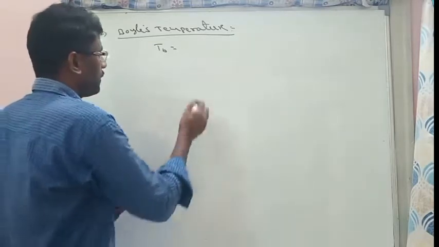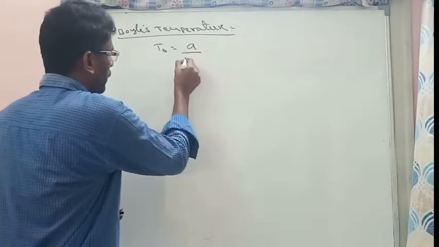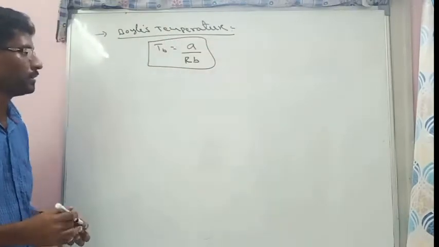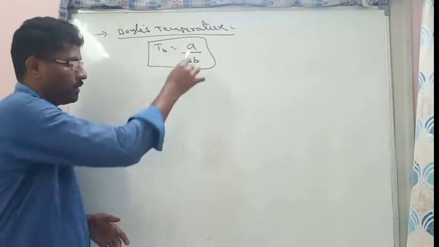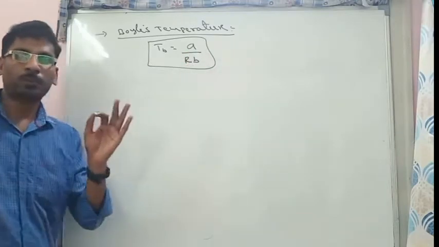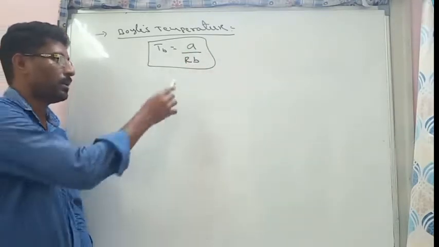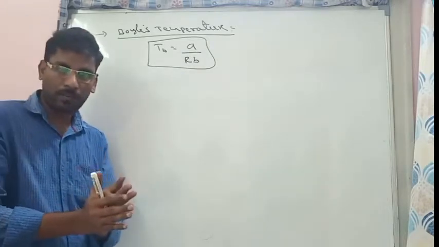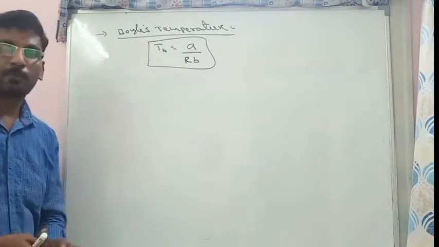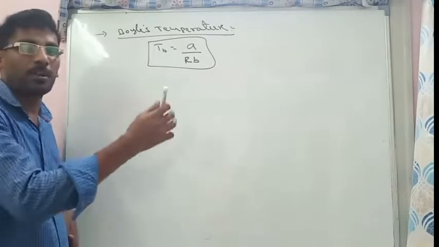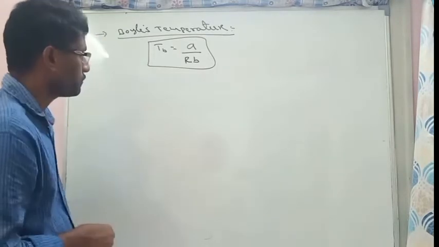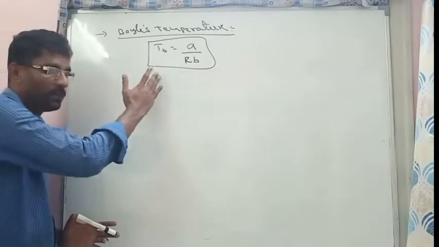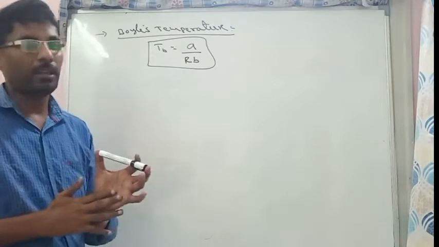The formula of TB is equal to a by Rb. So this is the Boyle's temperature formula. TB is equal to a by Rb. Here a and b both are van der Waals constants, and R is the universal gas constant. So for a particular given gas, there should be a specific Boyle temperature that depends on the nature of the gas we are taking. So Boyle's temperature formula is a by Rb. It is the temperature at which a real gas behaves like an ideal gas.